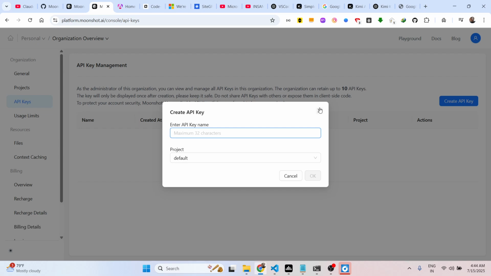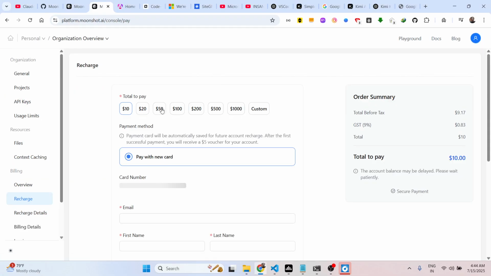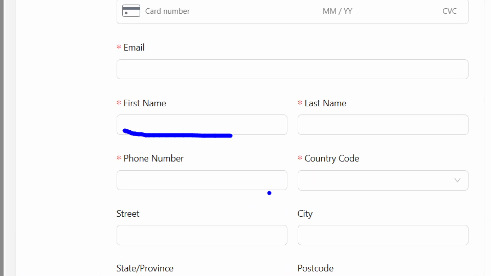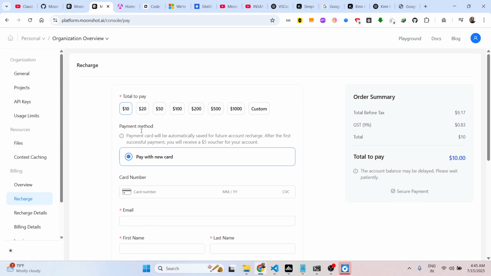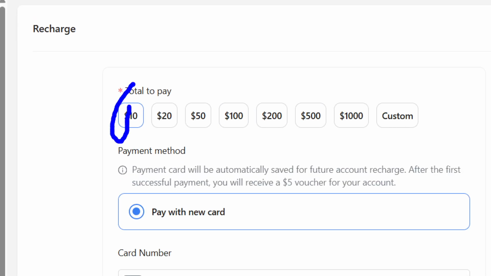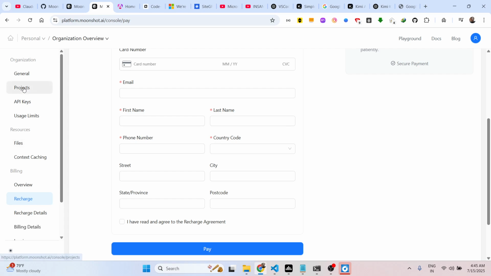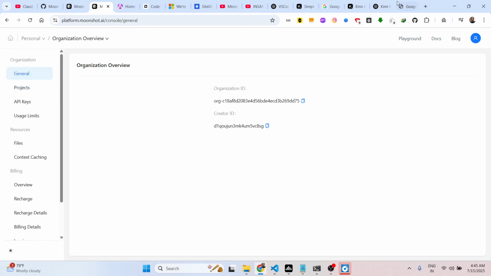To purchase credits, you click the recharge button, and right here you can add your credit card. All these details you can add: email, first name, last name, country, phone number, and then click on pay. The minimum amount is $10, which is more than enough. You can try out this API and get your API key, and it's very easy. In the next video I will show you how to get started installing this API. Here will be the list of projects that you create. This is very easy, as you can see.